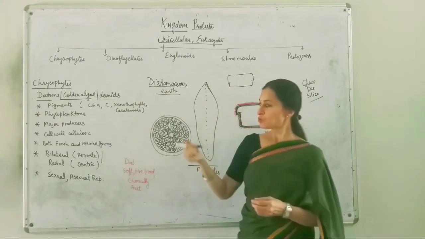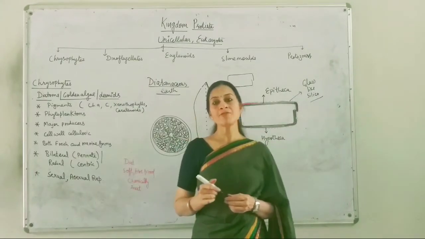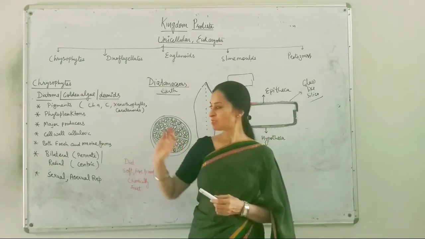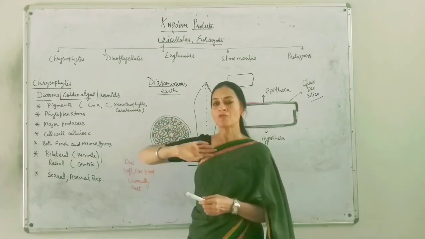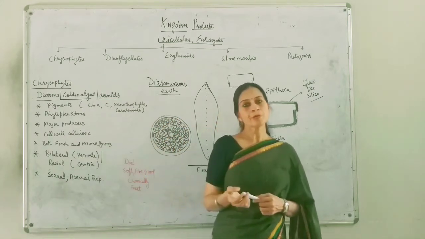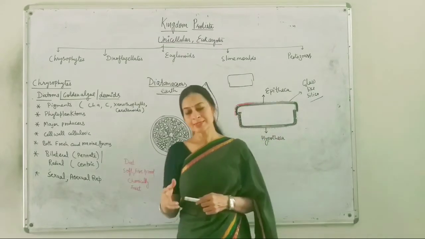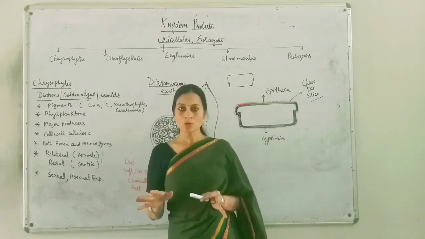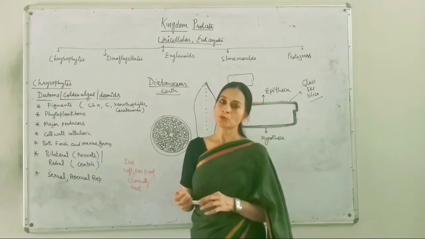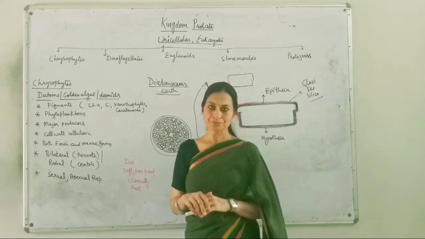These diatoms or desmids don't have any flagellated forms in their life cycle except in their reproductive phase, which means they do not have flagella in their vegetative stage. They can reproduce both sexually and asexually. In asexual reproduction, they mostly reproduce by the process of binary fission.